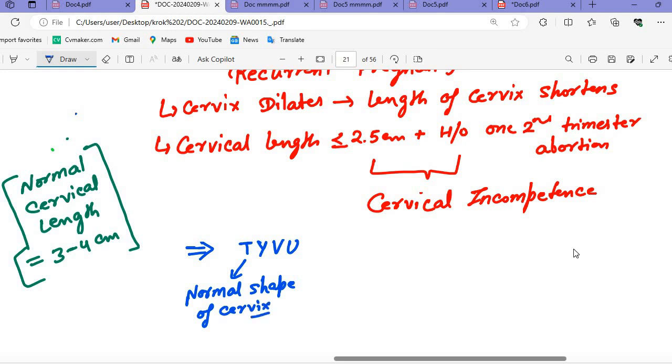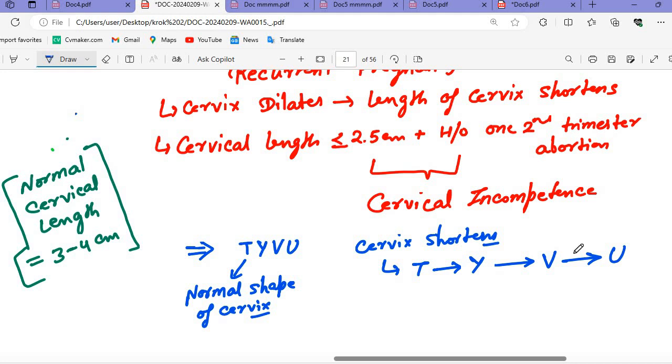Whenever the cervix shortens, the T shape of the cervix converts into the Y shape, the Y shape converts into the V shape, and the V shape further converts into the U shape. So it becomes TYVU.